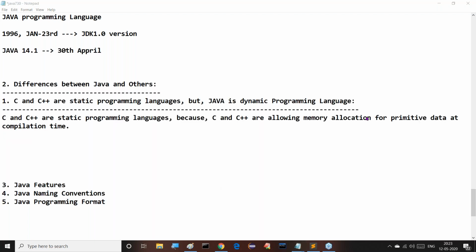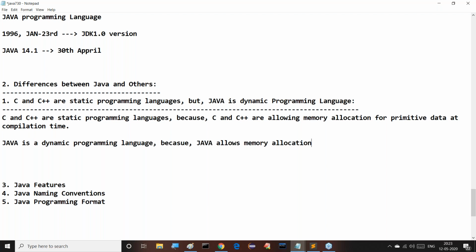That's okay. But what about the next one? What about Java? Java is a dynamic programming language. How can you say Java is a dynamic programming language? Because Java allows memory allocation for primitive data at runtime, not at compilation time. So Java is a dynamic programming language.